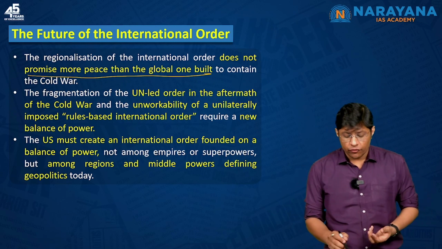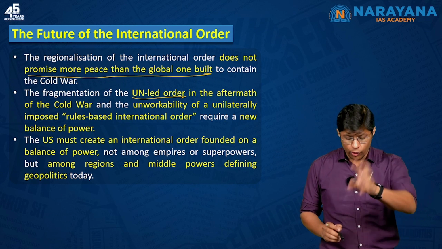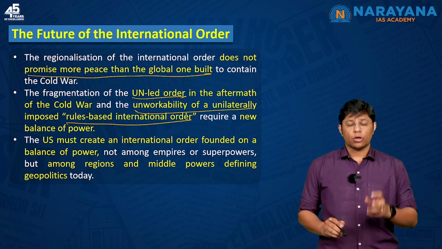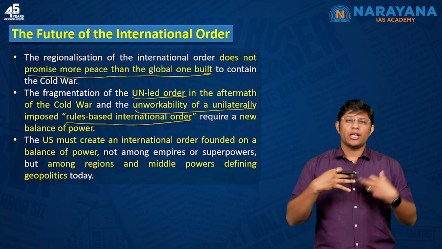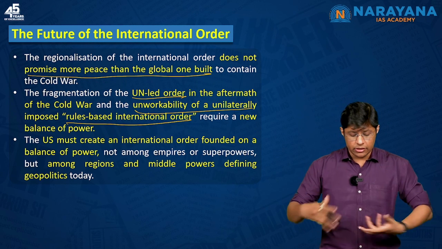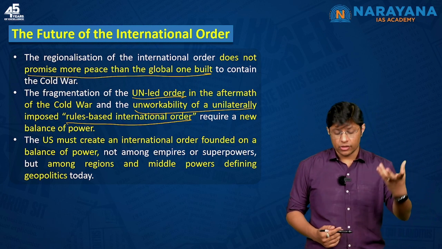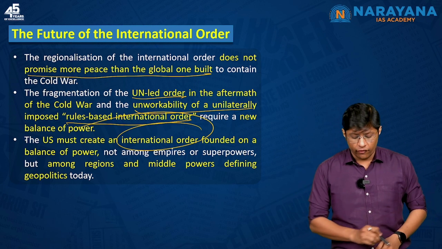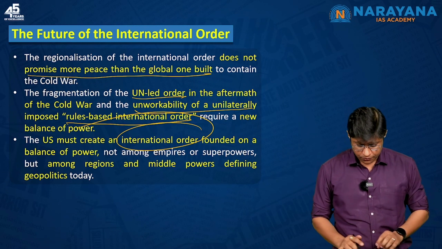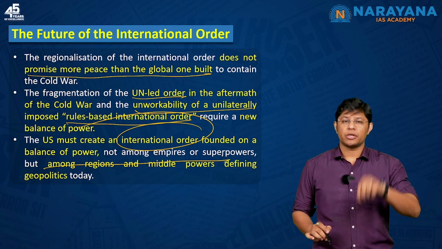The fragmentation of the United Nations led order after 1991, that is after the end of the Cold War, and the unworkability of a unilaterally imposed rules based international order require a new balance of power. So, the failure of the United Nations or the current international order means we need a new balance of power, and the author is trying to say that as the US is the most powerful country, it must create an international order founded on the balance of power, which means no country should feel threatened, right? It should create balance of power among the regions and middle powers defining the geopolitics today like India, China, Russia, etc.